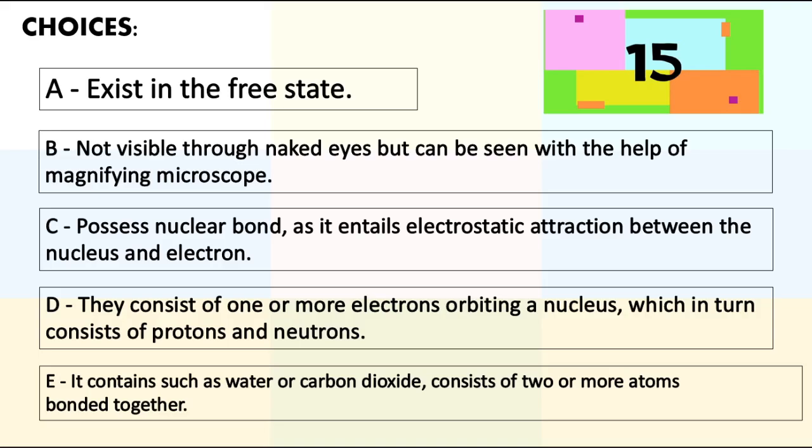Now, comment the specific letter for the description of the atom, and for the molecules. You have 15 seconds to comment your answer. And the timer starts now.